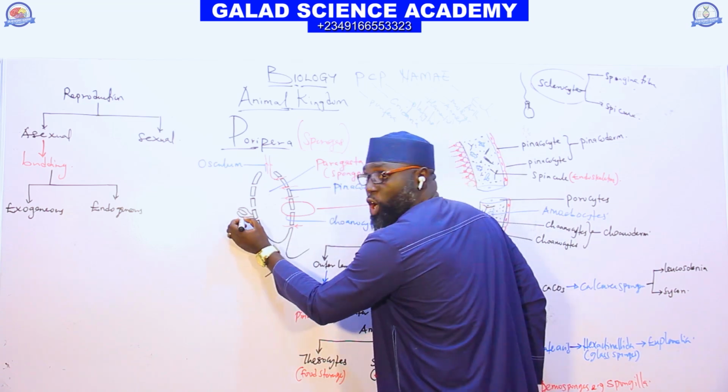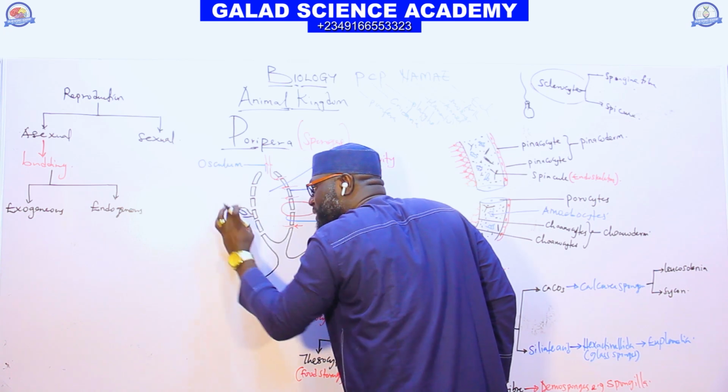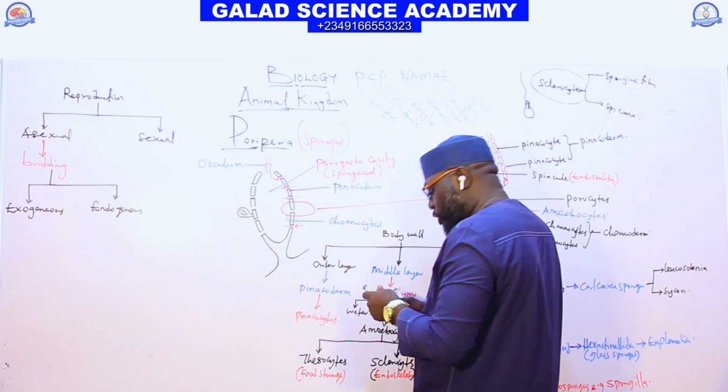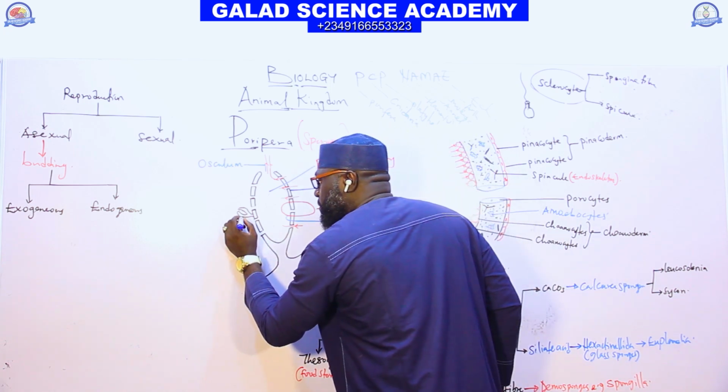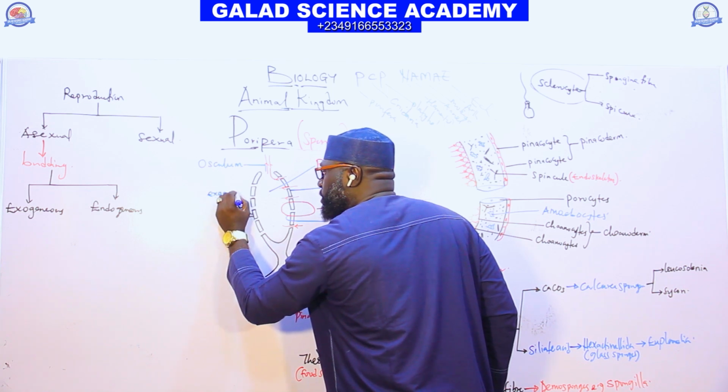But this is a young one. If another Porifera is born out from the outside there, this kind of budding, we call it exogenous. We call it exogenous bud.